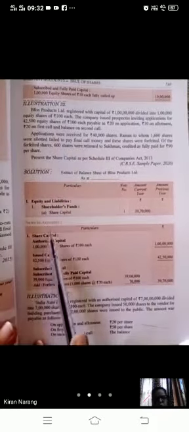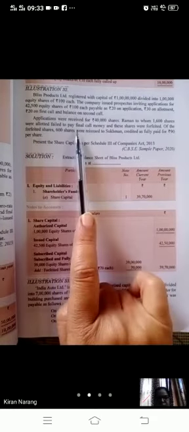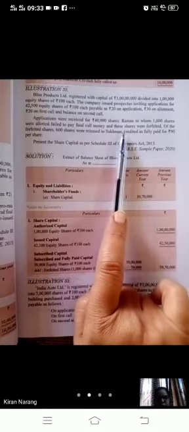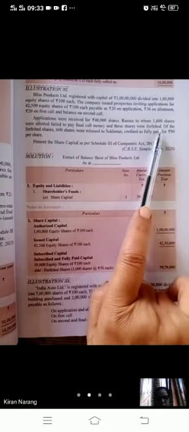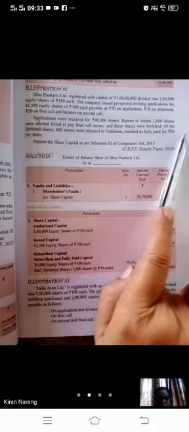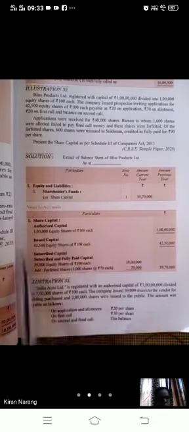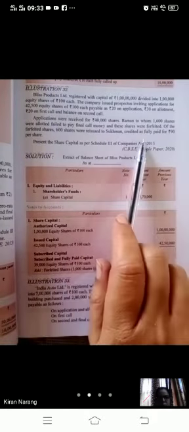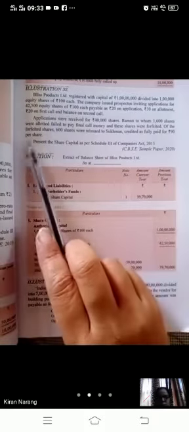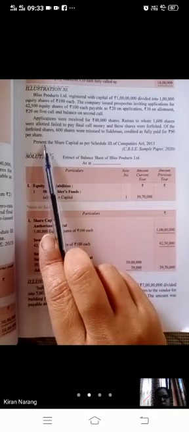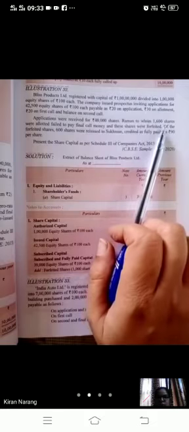Raman, to whom 1600 shares were allotted, failed to pay the final call money and these shares were forfeited. Of the forfeited shares, 600 shares were reissued to Sukhman, credited as fully paid, rupees 90 per share. So, bache, out of 40,000, 1600 we have forfeited and 600 we have reissued.